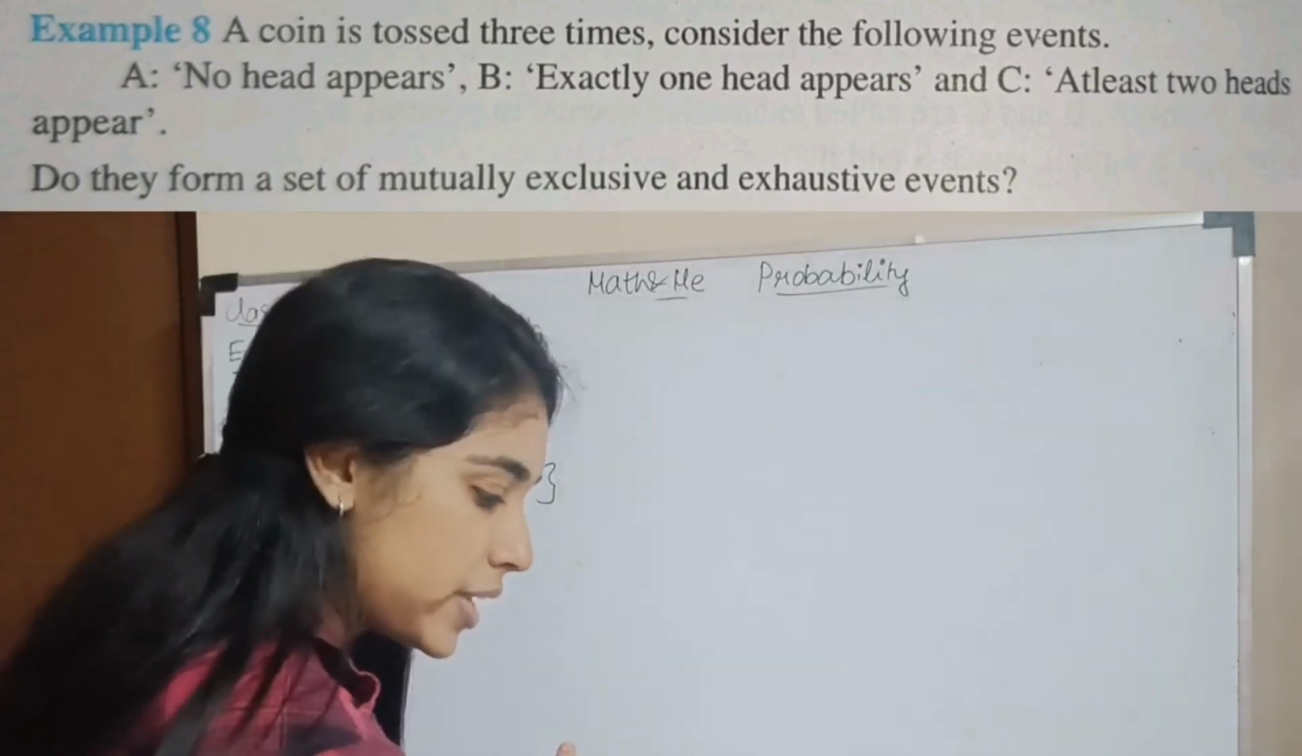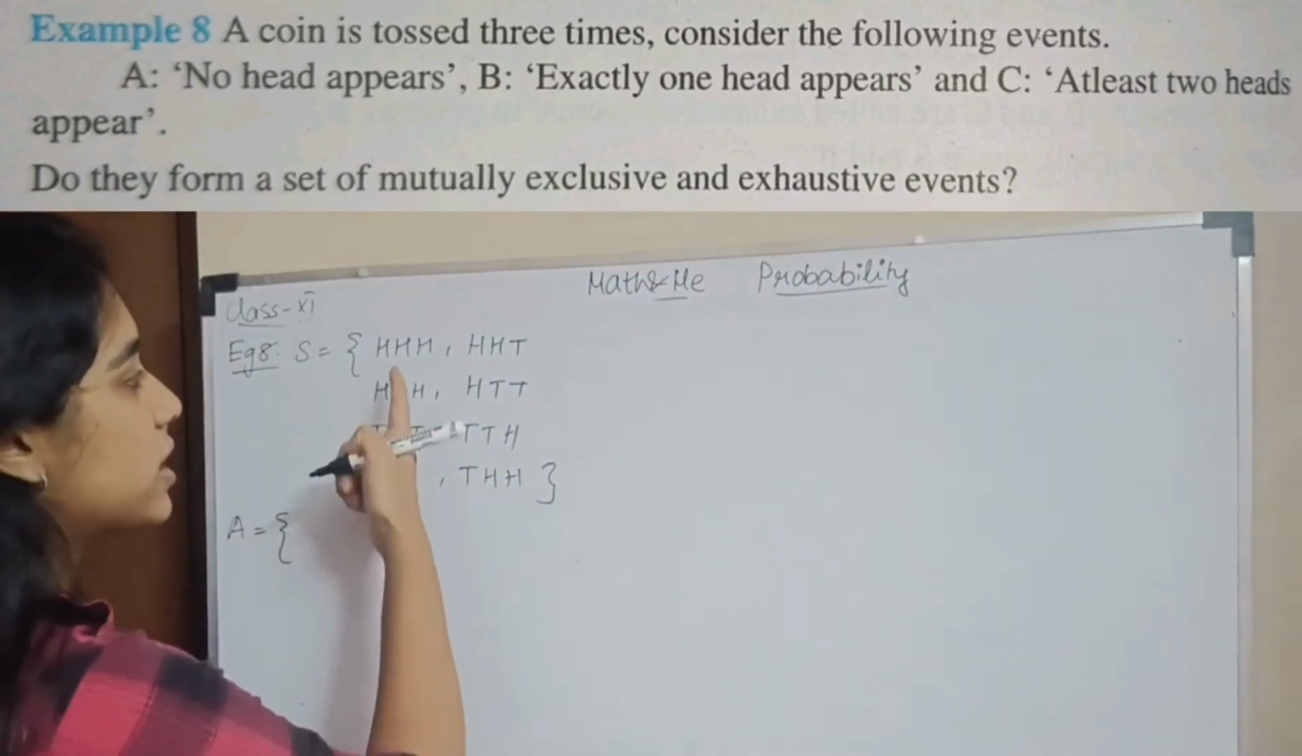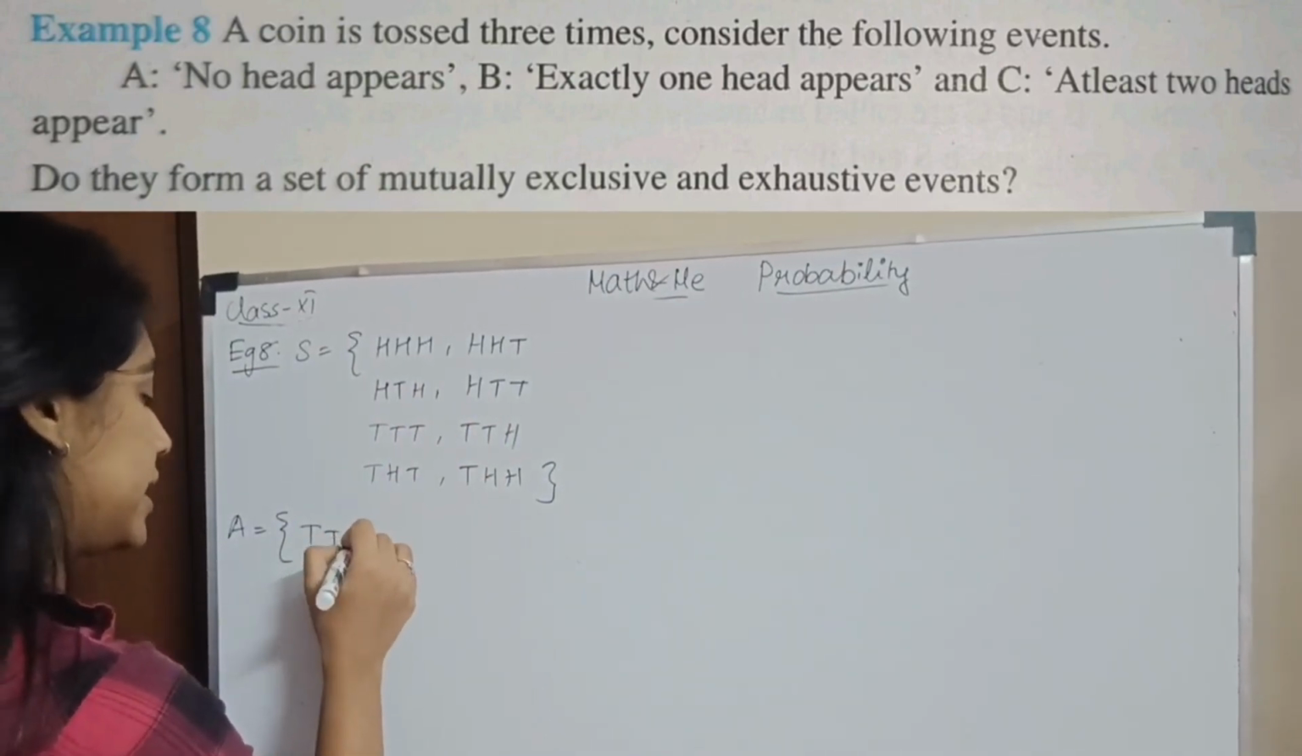Now what is given? No head appears. A equals no head. Where is no head? So A will be T, T, T.